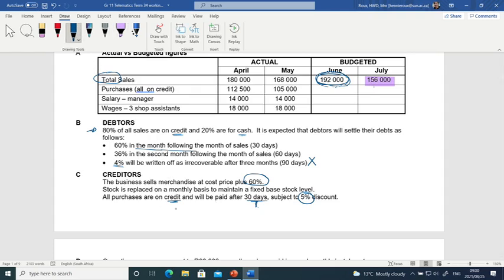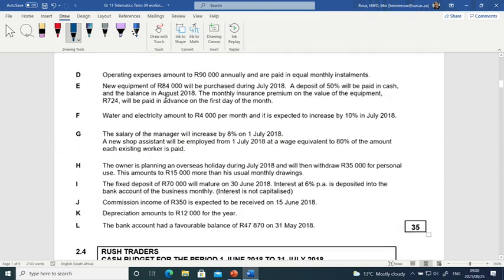Okay, so we're done with information B, we're done with information C. Information D. Operating expenses amount to 90,000, important, read annually, and are paid in equal monthly installments. So if we pay 90,000 for the year, then for a month we have to divide by 12.